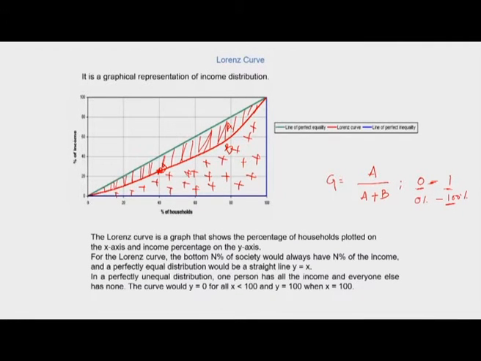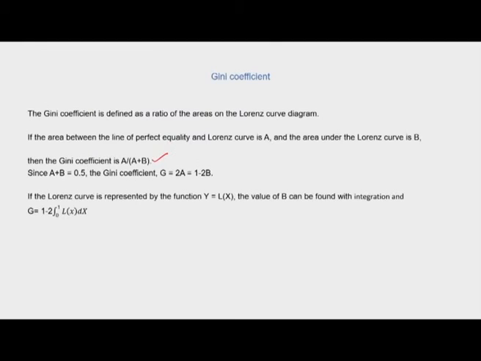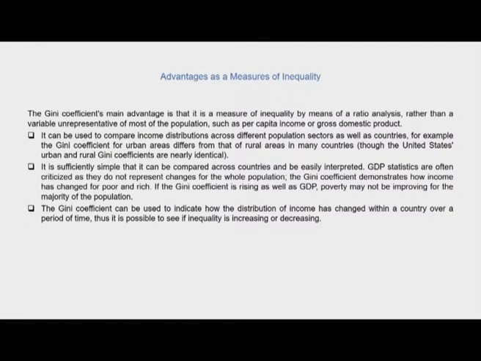So, instead of percentage of income, we can also show the percentage of land holdings on the y-axis, which will tell us the correlation between the percentage of households and the percentage of land holdings. In that sense, this is a very good indicator of the levels of inequality within a country with respect to income, wealth or any other assets. So the Gini coefficient can be used to indicate how the distribution of income has changed within a country over a period of time, and it is possible to see if inequality is increasing or decreasing.